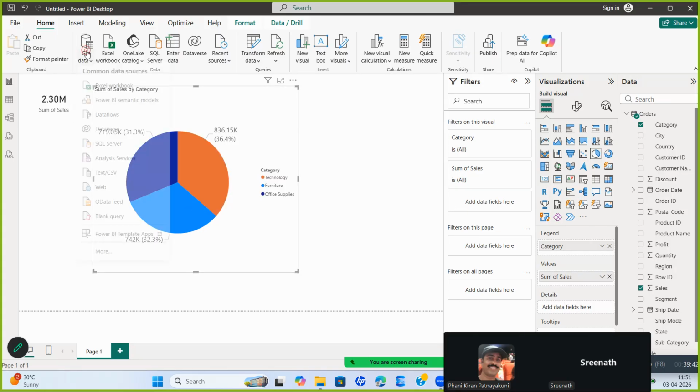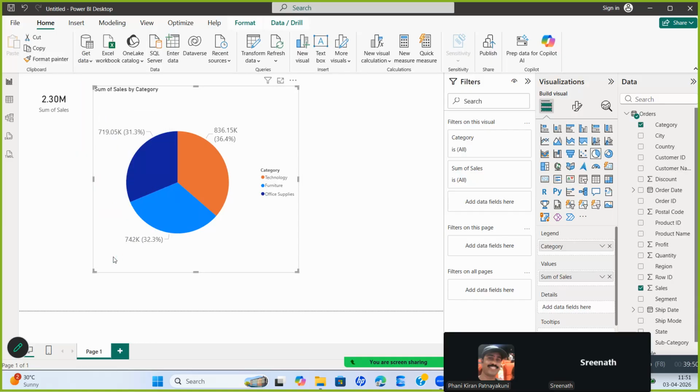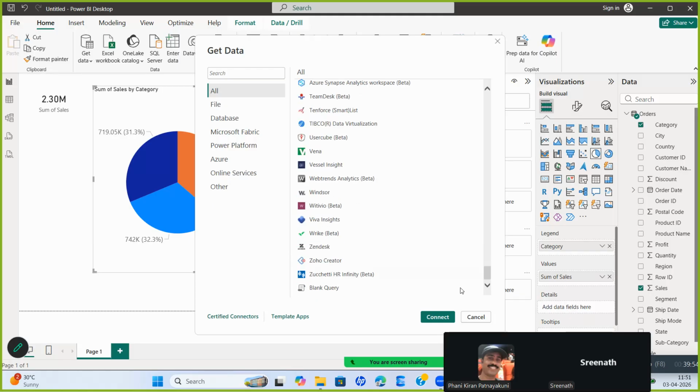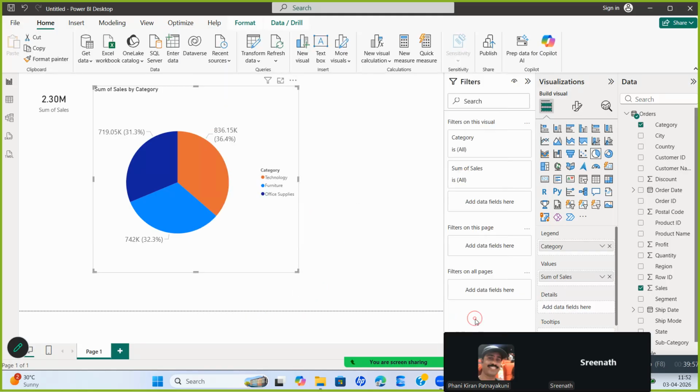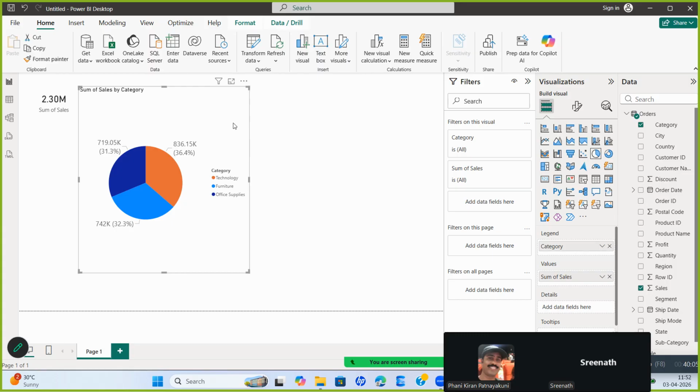And it can connect to 250 odd sources, as I can show you here. You go to Get Data, you go to More option. You have this many sources that you can connect to free of cost. That's the beauty of Power BI. And this is going to be the future which is going to replace Tableau, Excel, everything with respect to analytics and reporting.